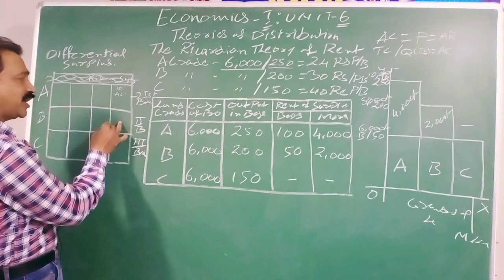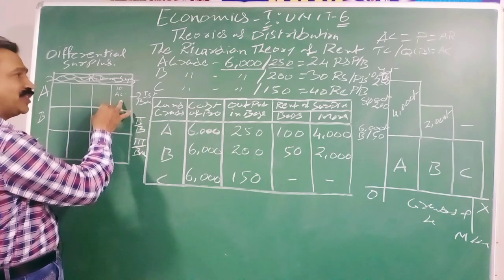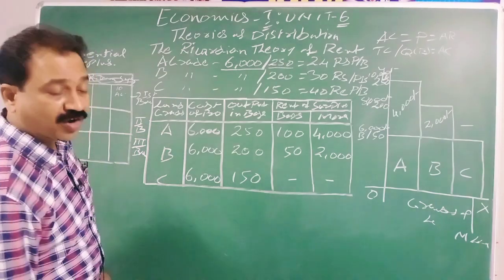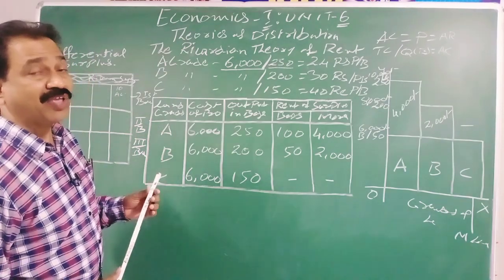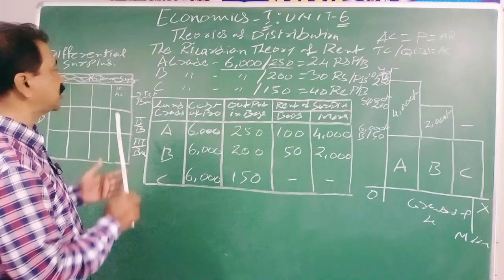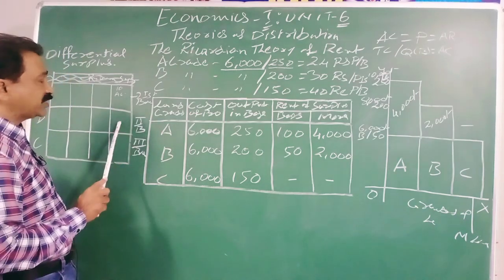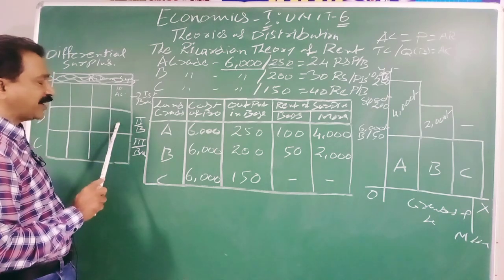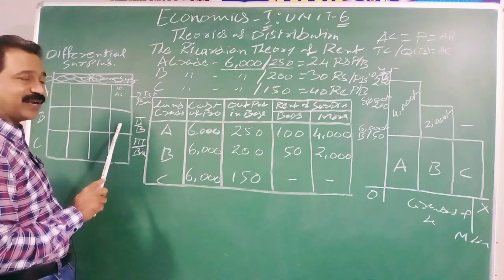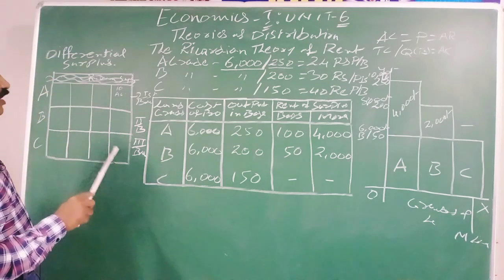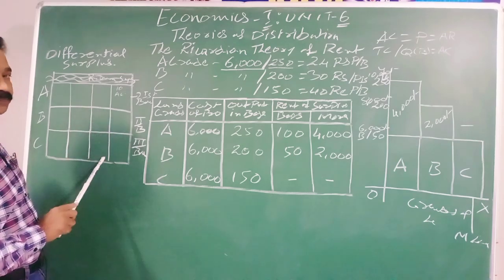Second batch also doing their cultivation. First batch also doing their cultivation. And according to David Ricardo, land has indestructible powers. A is more fertile than B and C. B is less fertile than A grade land, but more fertile than C grade land. C grade land is less fertile than A as well as B.